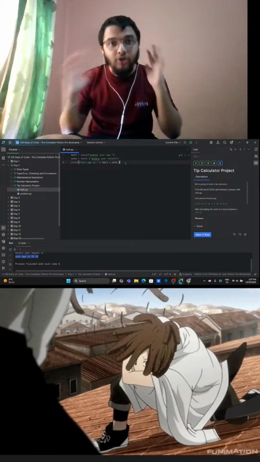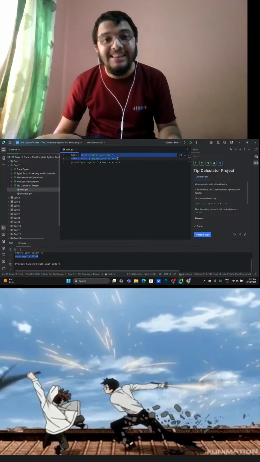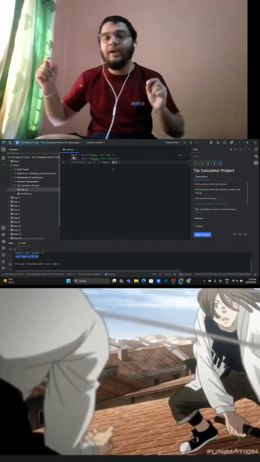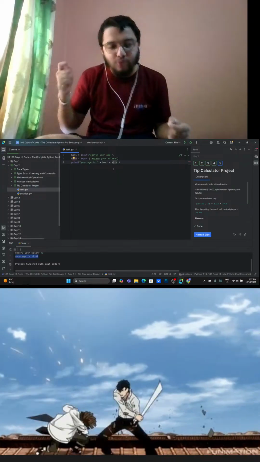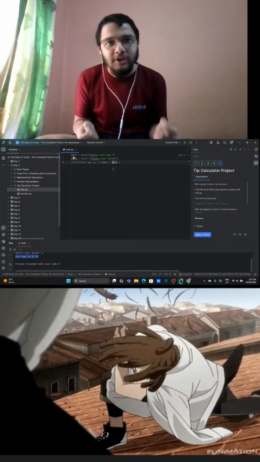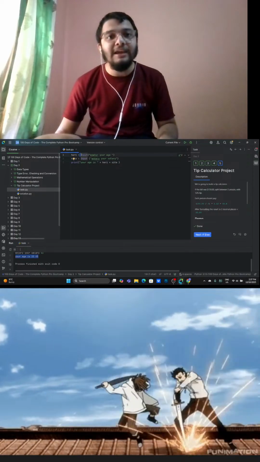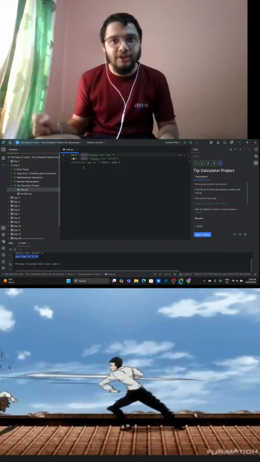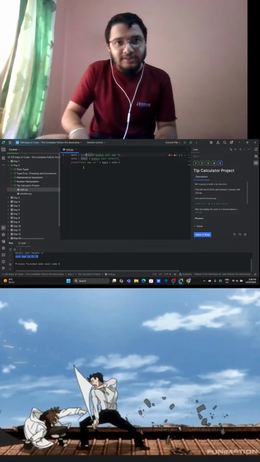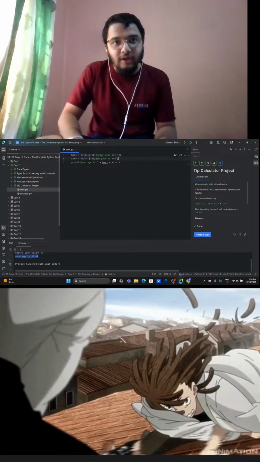As I have already told you in day 2, part 2, whenever we use the input function, it will take the input as a string. But while we are doing large scale projects, we don't want to take input which is supposed to be an integer as a string. We want this input as an integer, don't we? So in order to take the input as an integer, not as a string, we are going to use the int function. I just use the int function over here, and I'm gonna use another int function with a bracket over here.